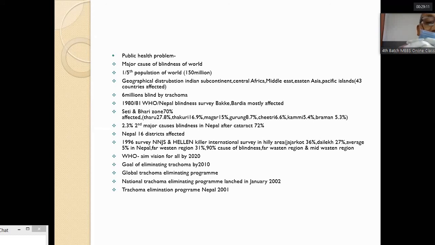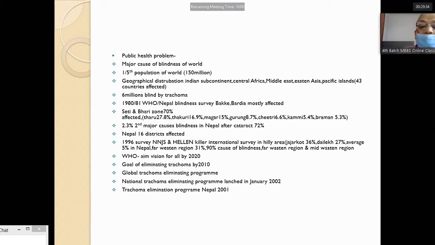So in 1980 and 81, Nepal and WHO ran a program. And at that time, the survey showed in Banke and Bardia, in the Seti region, 70% of blindness was due to trachoma at that period.